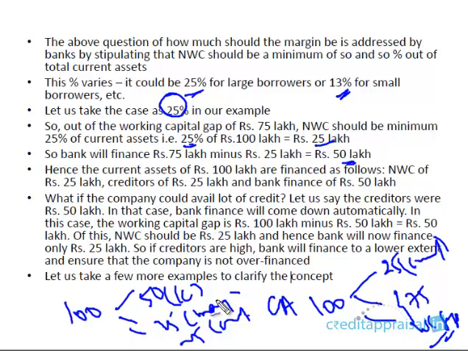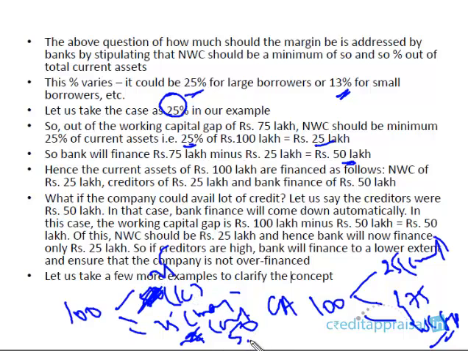Right, this is the financing pattern. What if the company could get a lot of creditors, as in the real example, like a huge company like Reliance? What if this creditors is very high? Creditors instead of 25 is 50. So will we end up financing 125 against 100? No. In that case, you will reduce your share to 25, so that in the end the total will be 100.